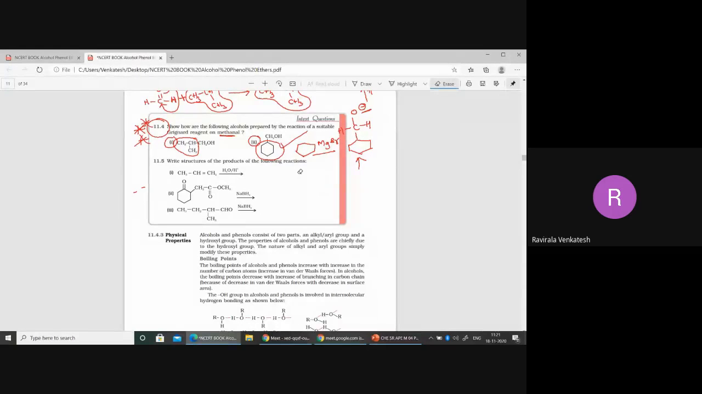Yes, preparation of alcohols from alkene. This is what actually? Preparation of what? Alcohols. From what? Alkene. ये आपको लिखना है कंपल्सरी.